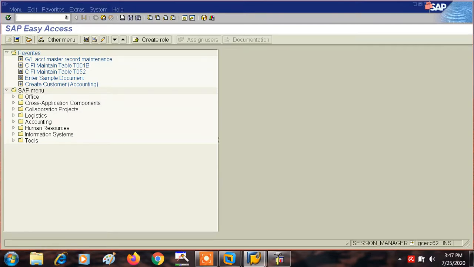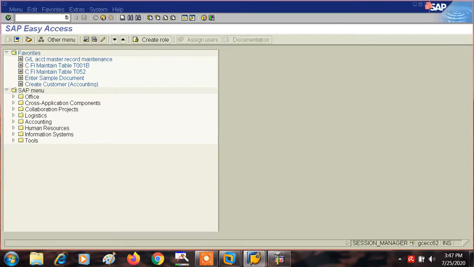DZ. Suppose we are going to make any invoice related to the customer, then invoice is being denoted by which letter? R, and customer is being denoted by which letter? D. Then in that case what will be the alphabetical characters which will denote customer invoice? That will be DR. Okay, so guys, I have tried my best to make you understand what document type is all about.